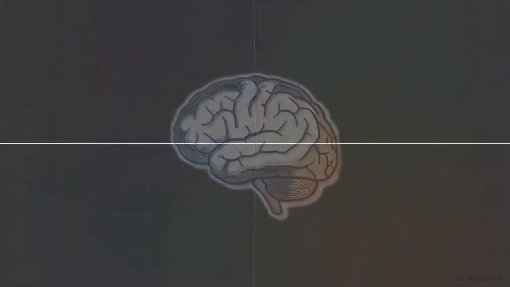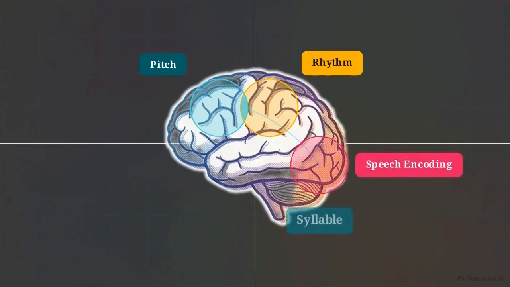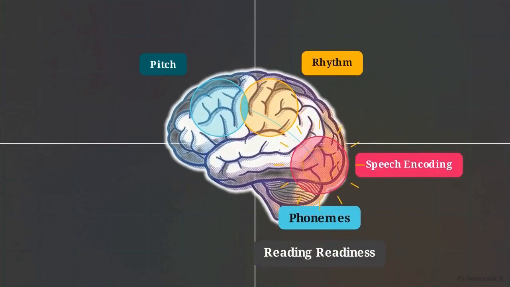This brain diagram shows those adaptations in action. As overlapping networks for pitch and rhythm light up, they trigger the regions responsible for speech encoding to process a syllable. This high-precision tuning transfers directly to the categorical perception of phonemes required for reading.